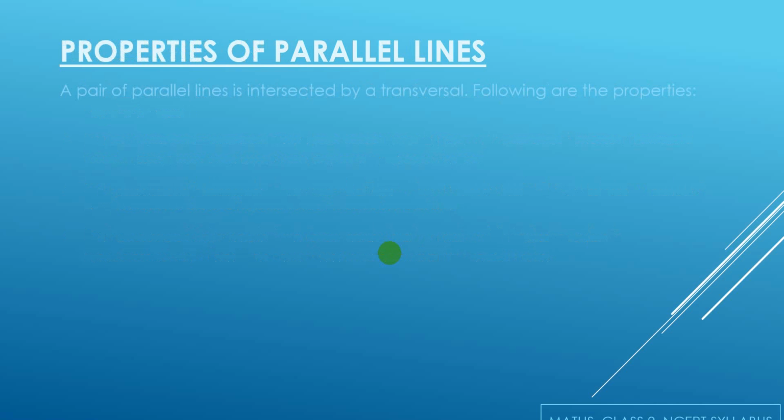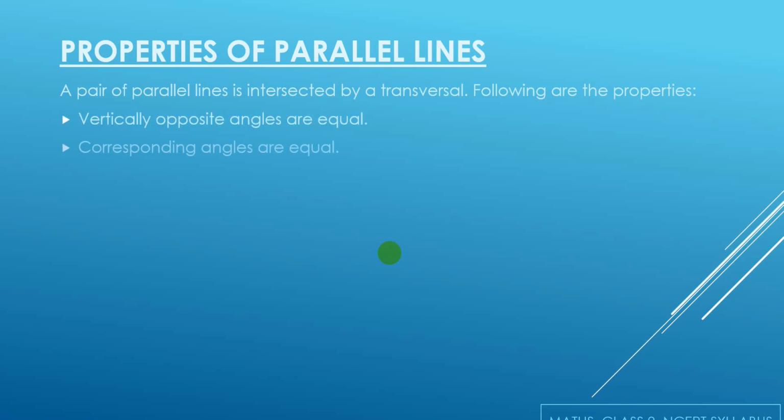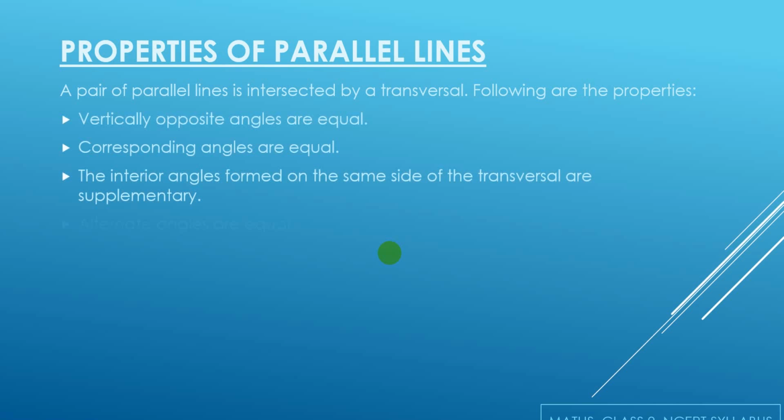Based on these theorems, we come to the properties of parallel lines. According to the properties, when a pair of parallel lines are intersected by a transversal, then the vertically opposite angles are equal, and corresponding angles are equal. The interior angles formed on the same side of the transversal, or the co-interior angles, are supplementary, and the alternate angles are equal whether they are interior or exterior.